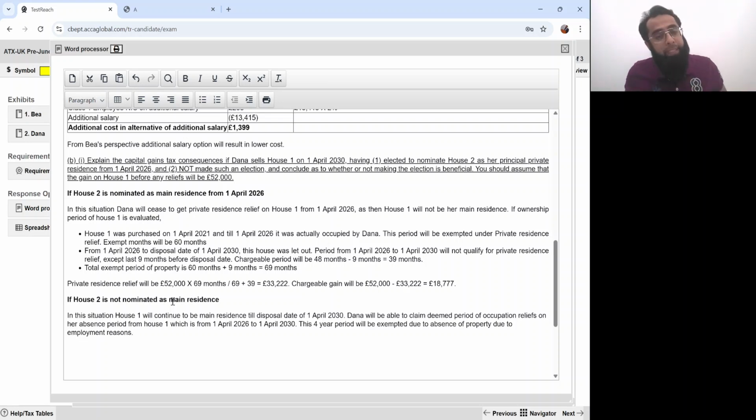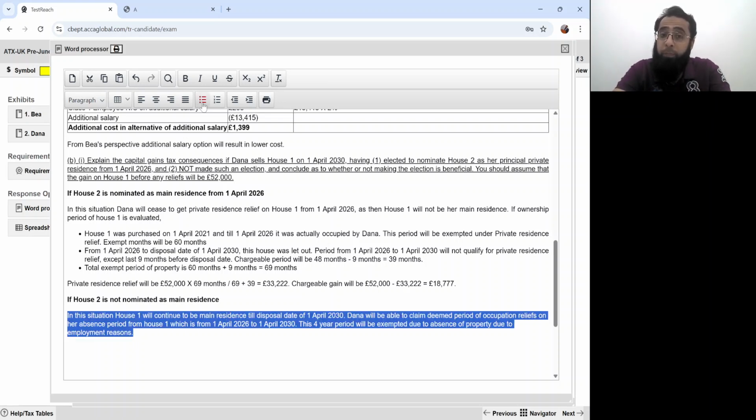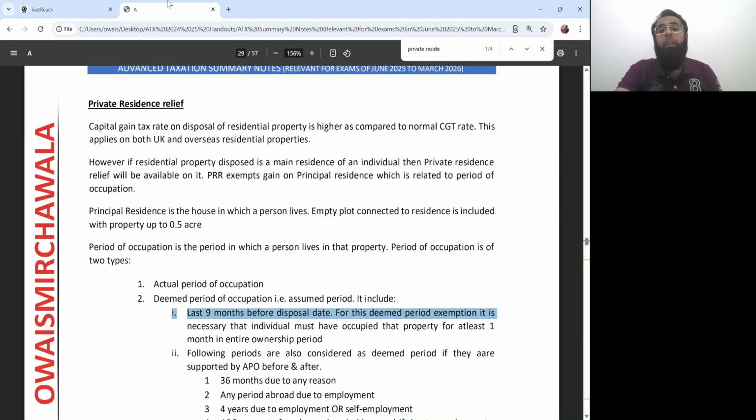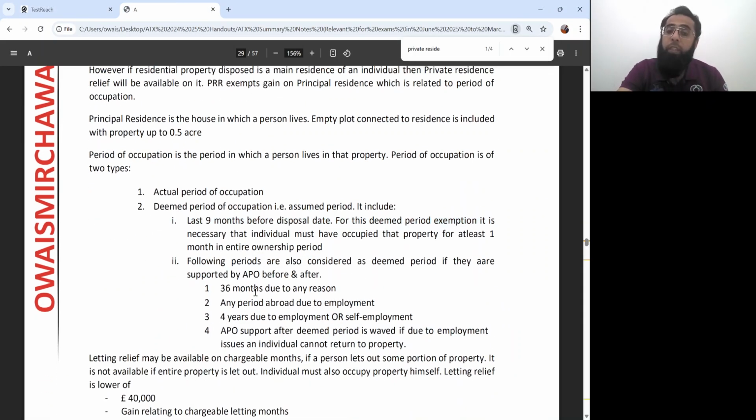See, let me repeat it again. If house 1 will continue to be your main residence, then you have deemed period of occupation reliefs, if you remember. Okay? In deemed period of occupation, you have 36 months due to any reason, any period abroad due to employment, there is 4 years due to employment or self-employment.